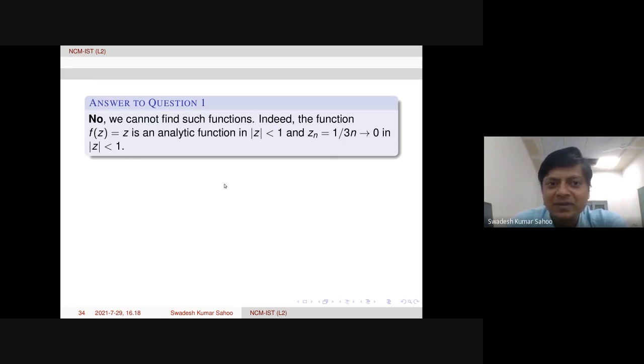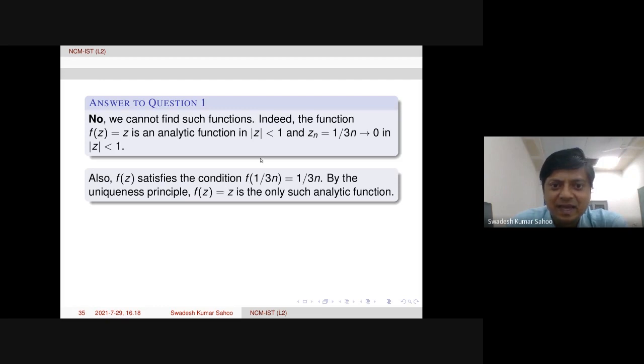Now what happens to f of z_n? f of 1 by 3n is actually 1 by 3n. f satisfies this condition. So by the uniqueness principle, f of z equal to z is the only such analytic function.